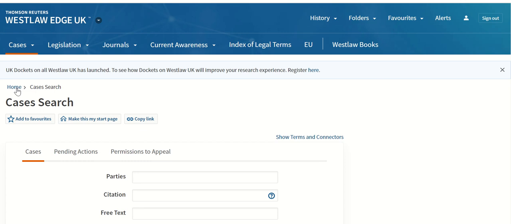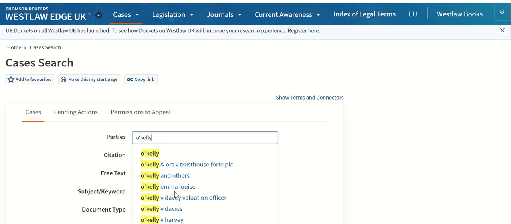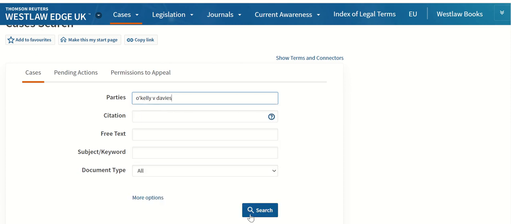So when you have a key case that you might have read about in a core textbook or has been outlined in a lecture, you might have already accessed that case as part of your preparation for study. But if we look up this case in Westlaw, this is O'Kelly v Davis I'm looking for. So Westlaw is suggesting cases that are available in the database.